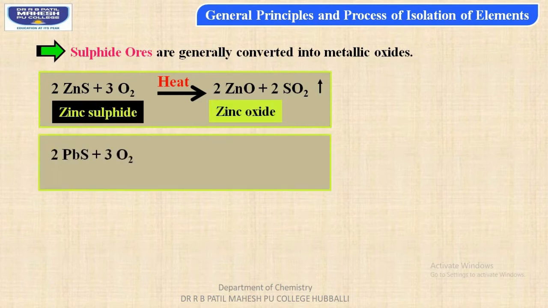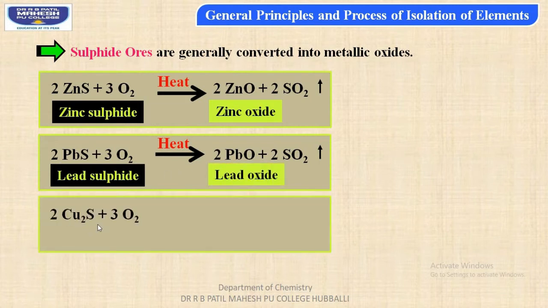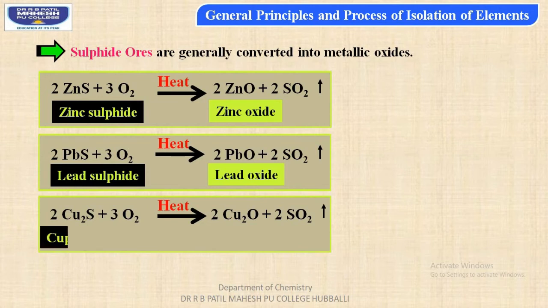Similarly, second example, when lead sulfide is oxidized by roasting process, it forms lead oxide with the liberation of sulfur dioxide vapors. In the same way, third reaction, when cuprous sulfide is oxidized by roasting process, then we get cuprous oxide, that is Cu2O, along with sulfur dioxide vapors.